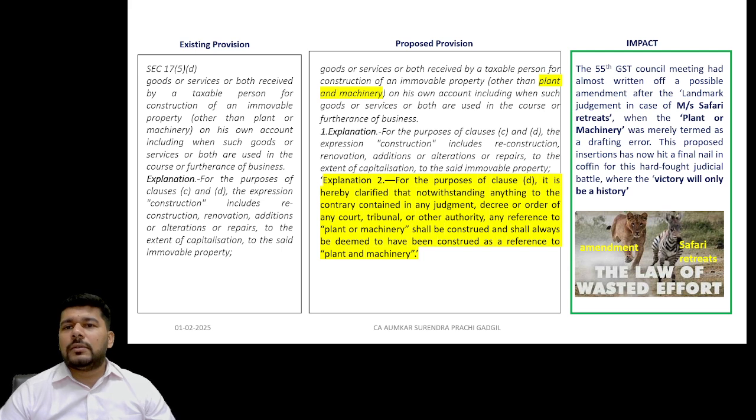To be very honest, this really gives a shocker, because there was only a glimpse of hope in the eyes of people who were dealing with this scenario, especially with respect to malls and commercial spaces. But as we stand today, harshly enough, this credit will not be allowed any further, and it has never been considered to be allowed from the inception of the GST law.